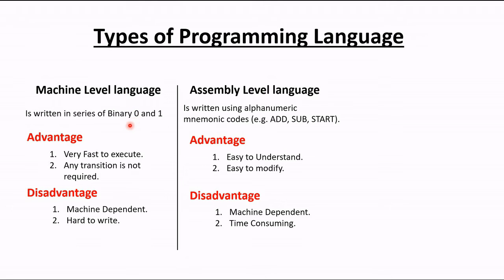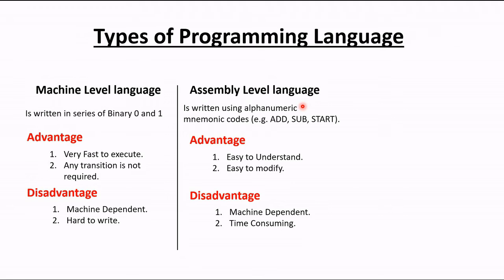The machine can only understand binary level language. So if I give the input in our language, then internally we have to convert this add, sub, these strings or alphanumeric codes, to binary level language. At the time of converting this, some time will be taken. We are getting some time delay. So these are the disadvantages of assembly level language.